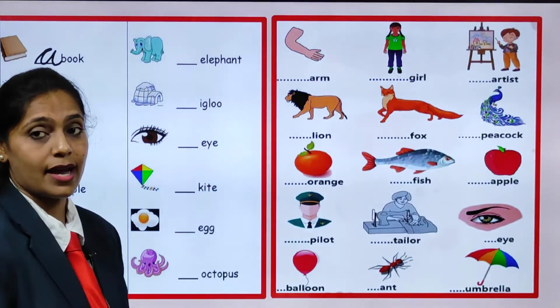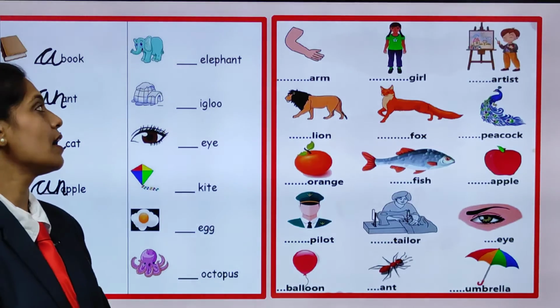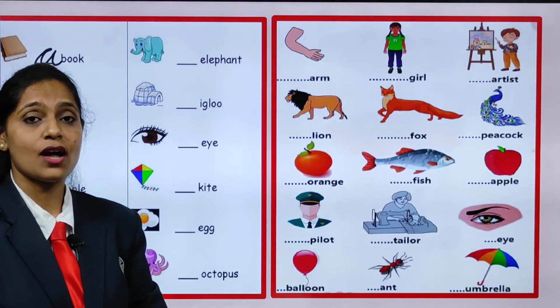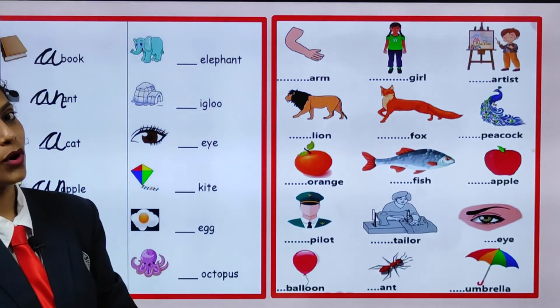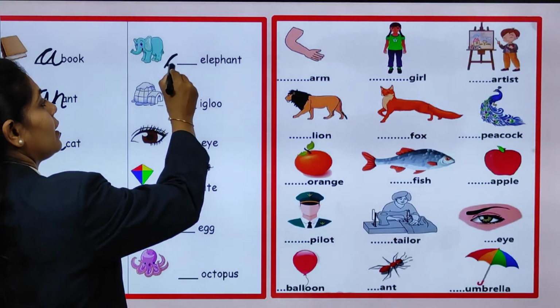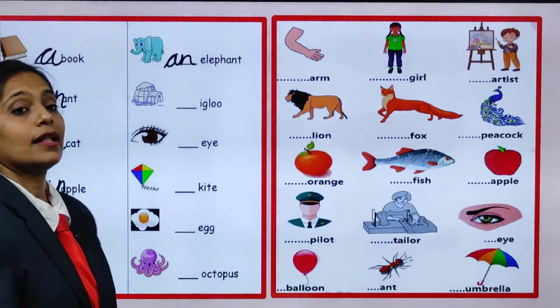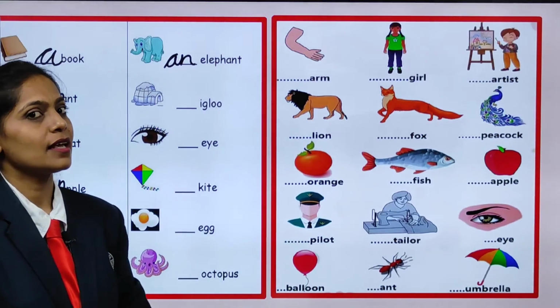Now, look this side. What is it? Yes, elephant. And just look at the initial sound. What is it, children? Yes, it is E. So, what are we going to write there? Correct. We are going to write an. That is an elephant. Now, what is this?